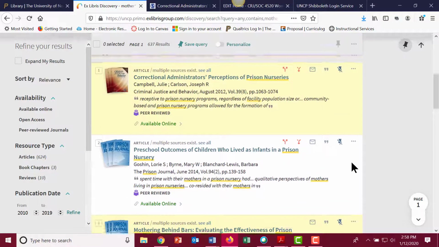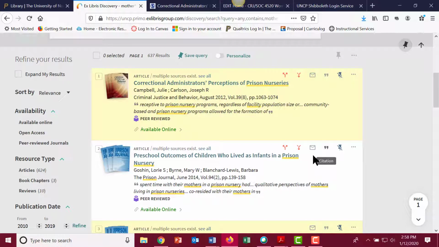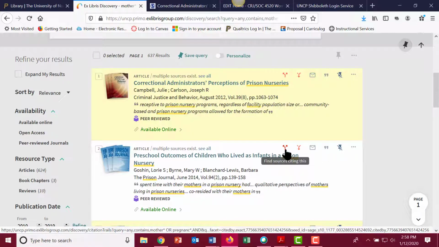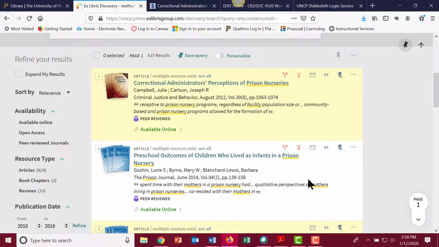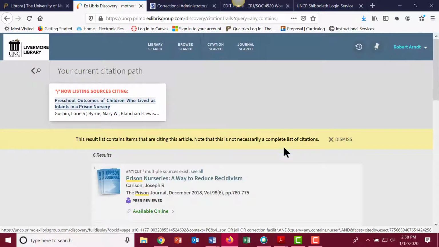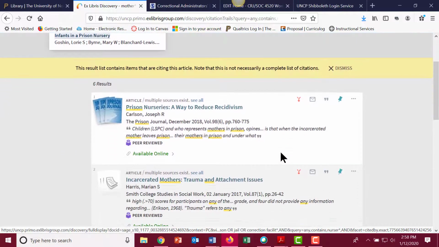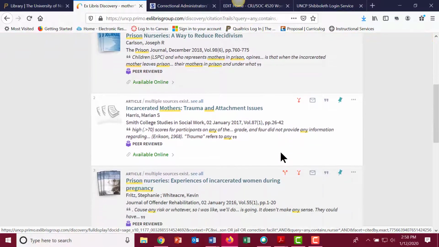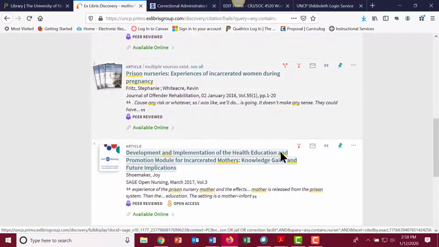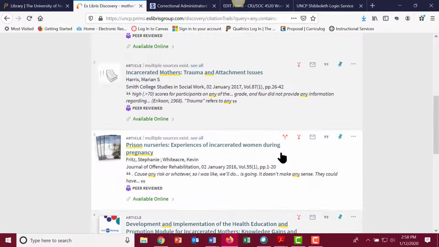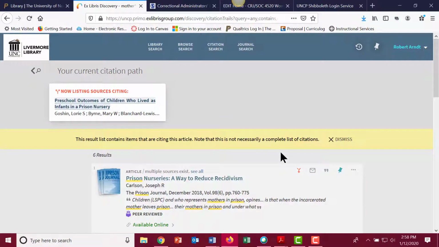Another feature of ProQuest is if you find an article you like, you can use the arrow keys here to look forward, find sources that cite this particular article, or find the sources that this article has cited. And let's click on this one. It's 6 results. And again, if you wanted to add those or pin those, you could use those as well. Okay, and I can go back.